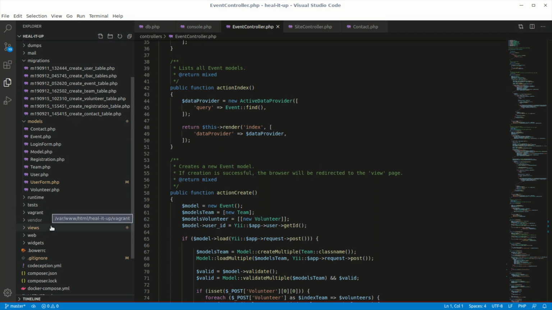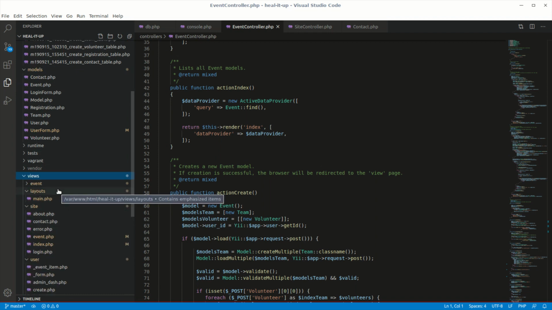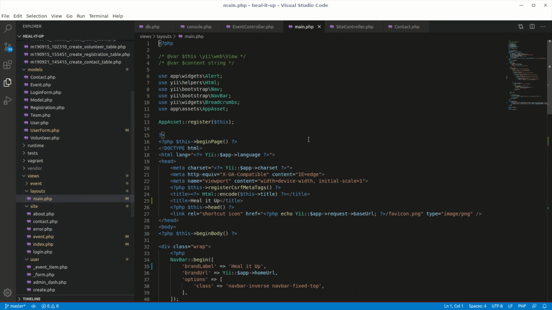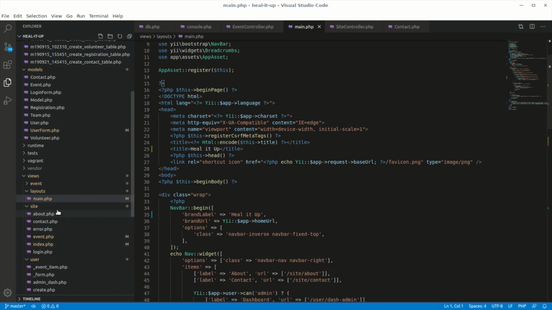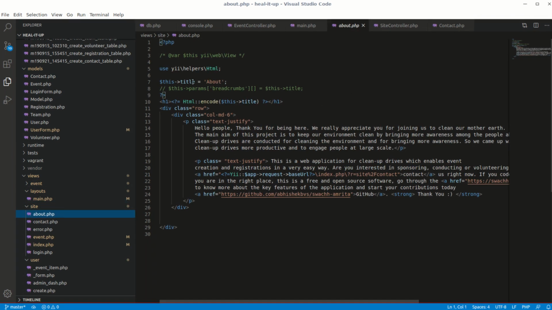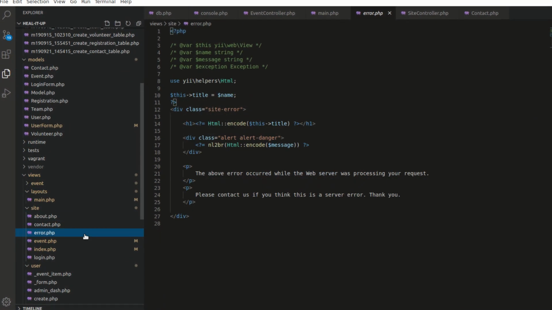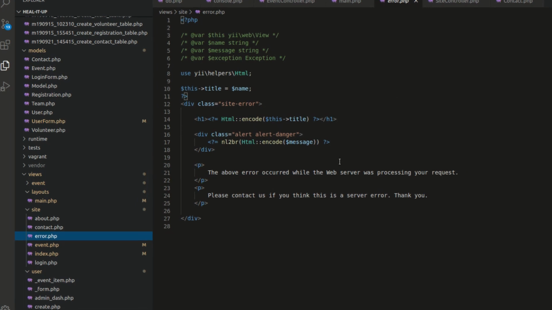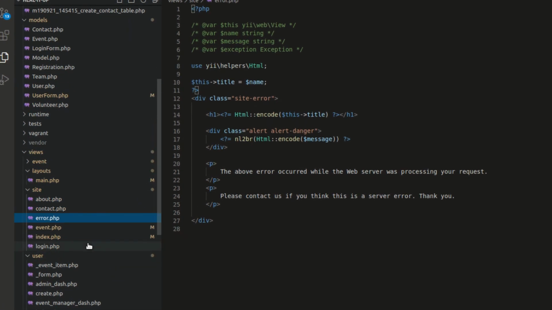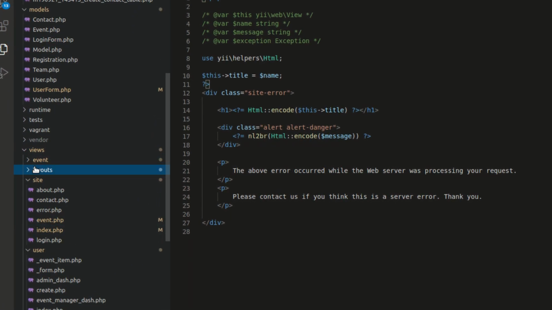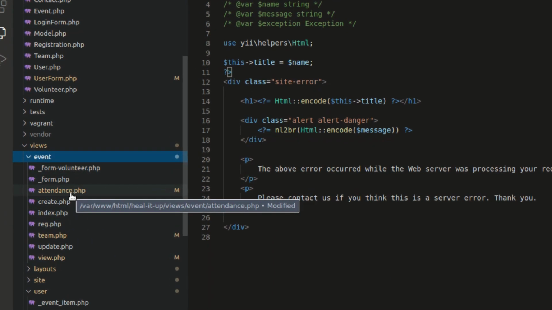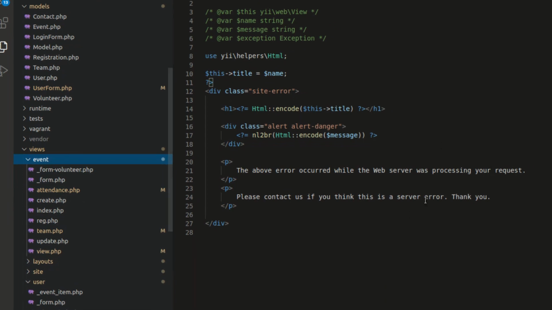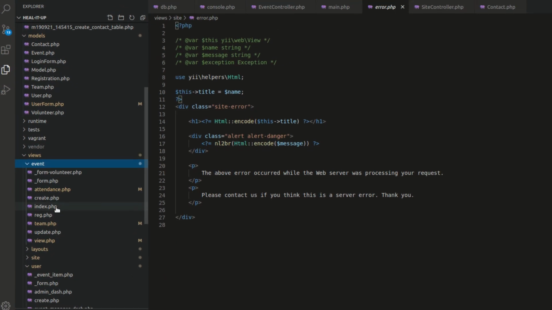Views are here for all the pages. The main view is main.php, which is the main layout of the application. This page is inherited in all the pages so that the code is not redundant. These are the view pages, which are written in HTML and CSS, and we use Bootstrap packages and widgets for many components.